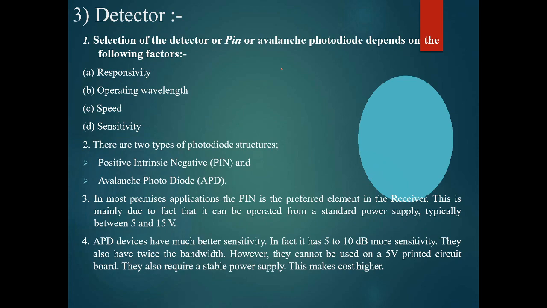Detectors, when we think about detectors, mainly we have to see how much time it is taking to detect the signal, the responsivity and the operating wavelength. Suppose I have sent light at a wavelength of 900 nanometers.